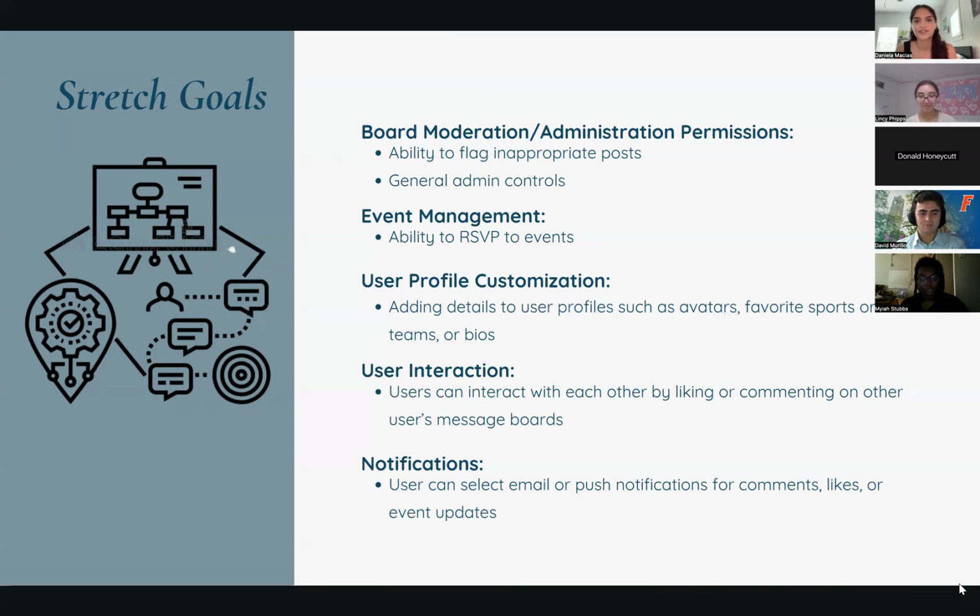So for board moderation and administration permissions, our ability to flag inappropriate posts and general admin controls. We also have event management, ability to RSVP to events, and we have user profile customization, so adding details to user profiles such as avatars, favorite sports or teams, or bios. We also have user interaction, so users can interact with each other by liking or commenting on other users' message boards. And we have notifications, so users can select email or push notifications for comments, likes, or event updates.